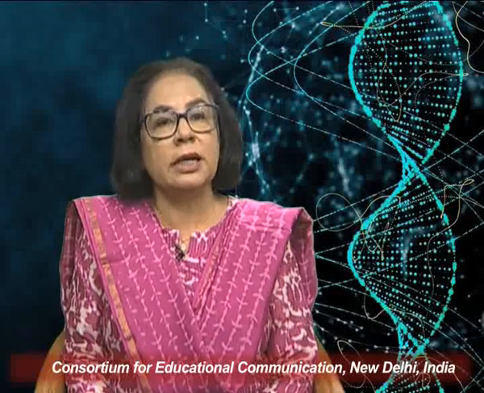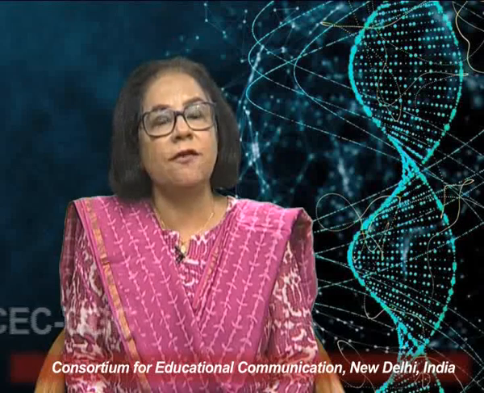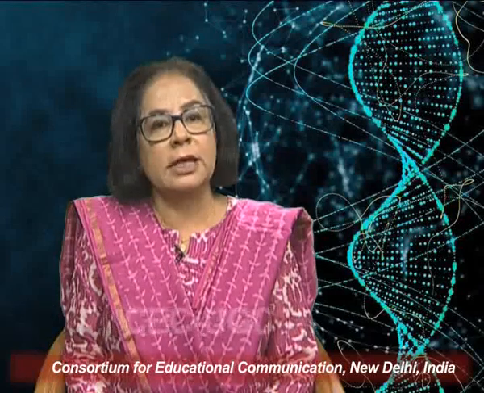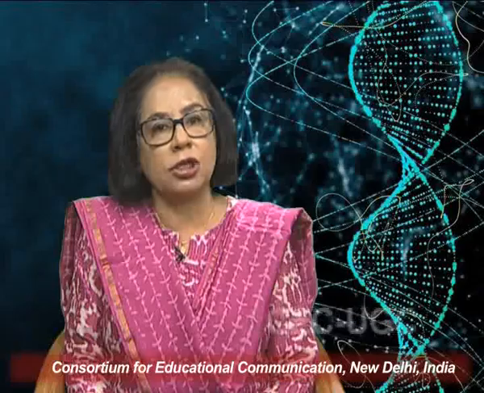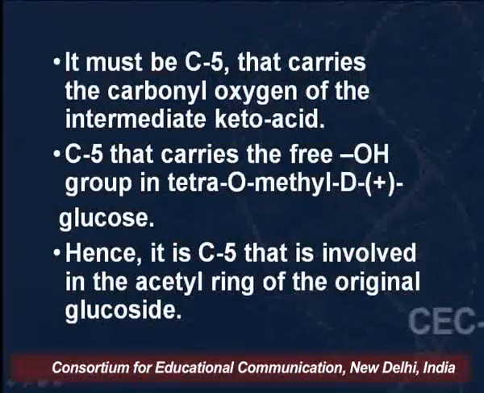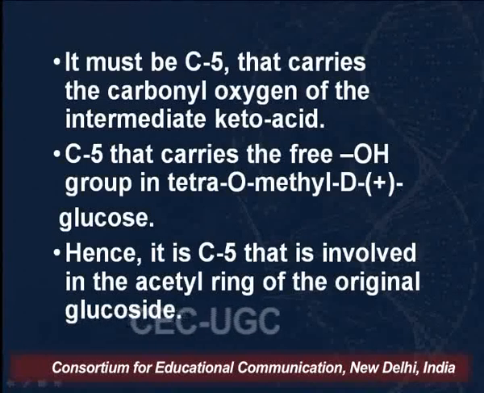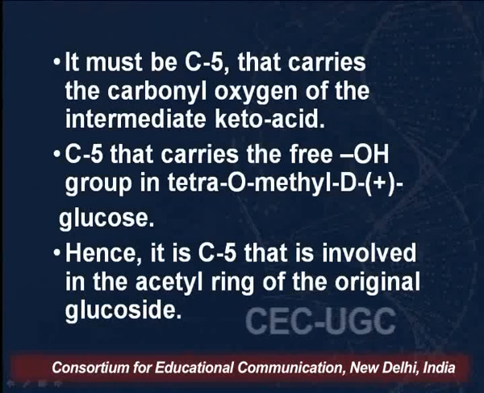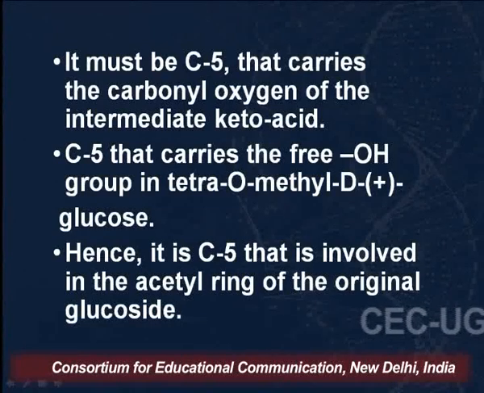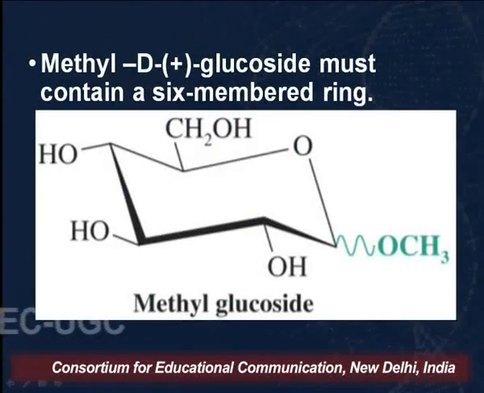So it is the C5 carbon that carries the carbonyl oxygen of the intermediate keto acid, and it is the C5 carbon that carries the free OH group in tetra-O-methyl D-glucose, and hence it is C5 that is involved in the acetal ring of the original glucoside, as you can see.